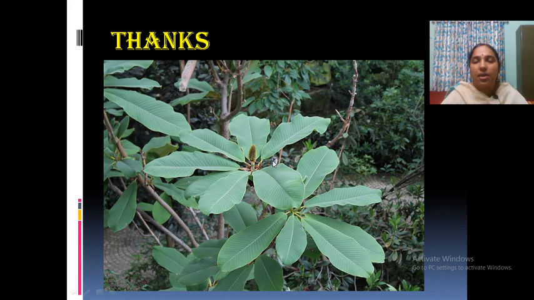I hope you understood the family Magnoliaceae well. You have to thoroughly study the diagnostic features, primitive features and economic importance of the family Magnoliaceae. For your practical, usually a Magnolia flower or a flower of Michelia is given to show the primitive condition. So you have to explain the primitive flower when Magnolia is given. That is all about the family Magnoliaceae.